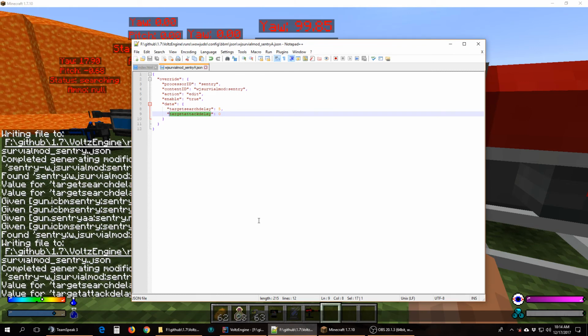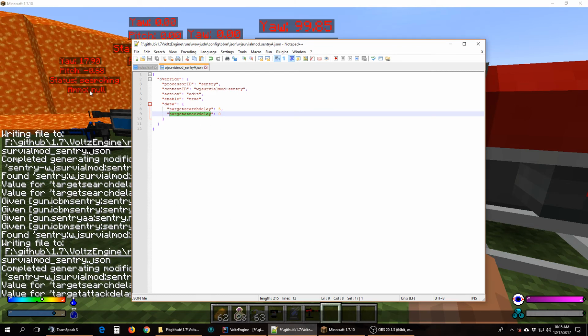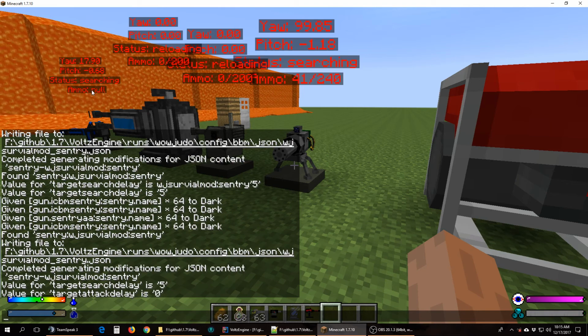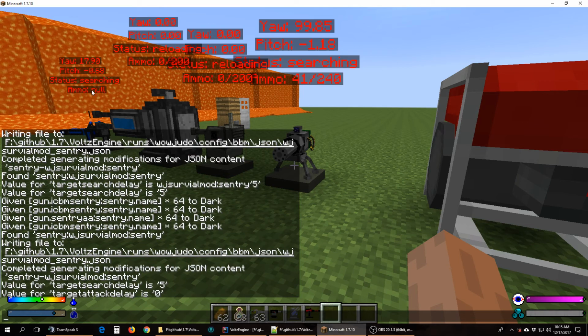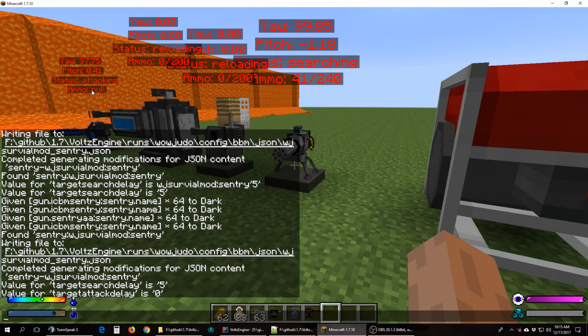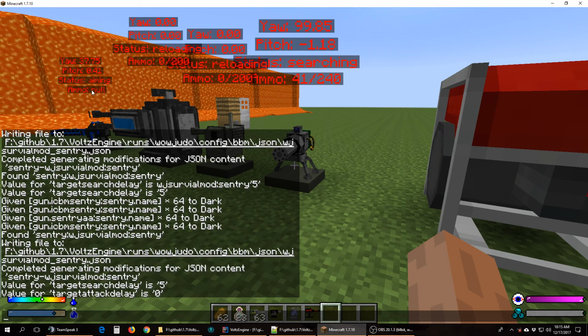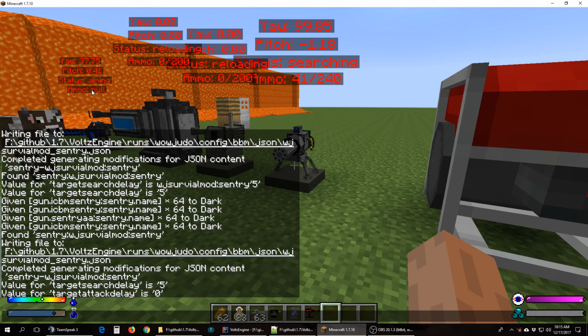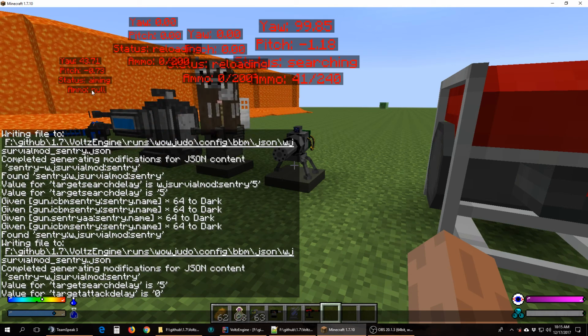It is straightforward. Eventually we're going to have GUIs in the future, so you won't have to sit here and mess with text files. You'll be able to come into the game, open up a GUI, edit your settings, hit save, and you're done. You'll be able to reload this stuff for runtime as well, so there's going to be a set command eventually where you'll be able to set this as the game's running. So say, for example, you're testing stuff and you go, hey, let's change to 10, 11, 12, and you can play with it in real time.